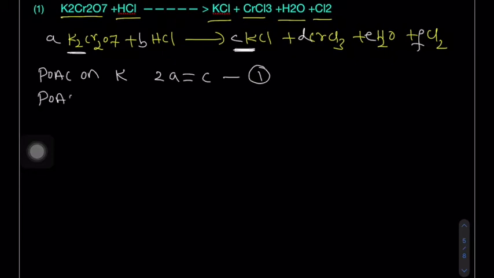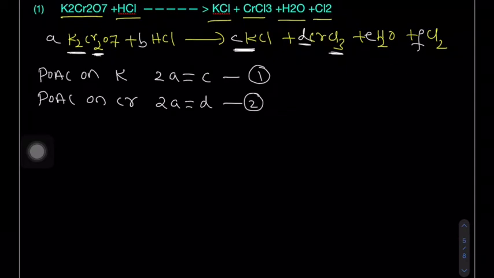Apply the POAC on the second element, chromium. On the left hand side, chromium atoms are 2, and there are a moles, so 2 into a, 2a moles of chromium atoms. Now on the right hand side, chromium is 3 into d, this is chlorine, this is only chromium, so chromium atom 1 into d. So this is equation number 2. Okay, come to POAC on oxygen atom.